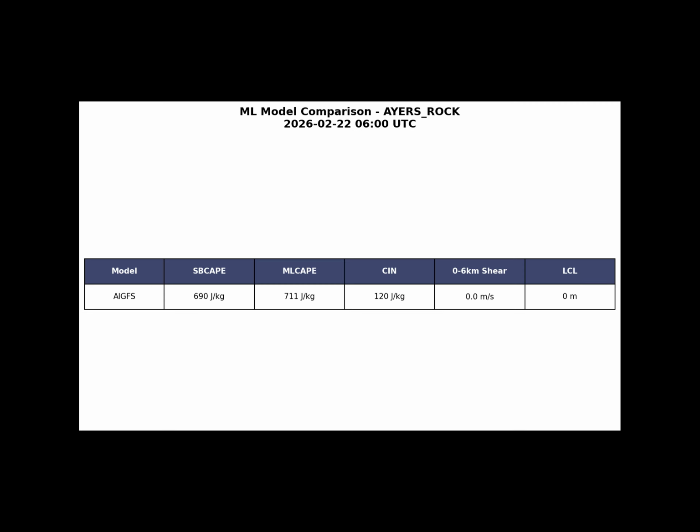Looking at the evolution of key parameters through the forecast period, we can track how mixed layer CAPE, wind shear, and helicity change throughout the day. The model output shows relatively weak and suppressed values across the entire forecast window. Mixed layer CAPE remains constrained, indicating limited energy available for storm organization. Wind shear remains minimal across the 0 to 6 kilometer layer, providing little directional wind variation to support supercell development. Helicity values remain low throughout the period, limiting the potential for rotating updrafts. The timing signal from the model suggests suppressed conditions persist through both the morning and afternoon forecast hours. These trends indicate that organized severe thunderstorms are unlikely to develop across the region during this period.